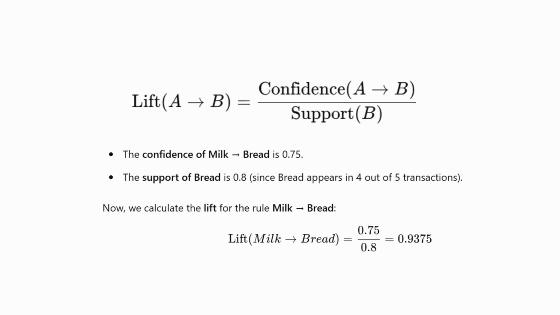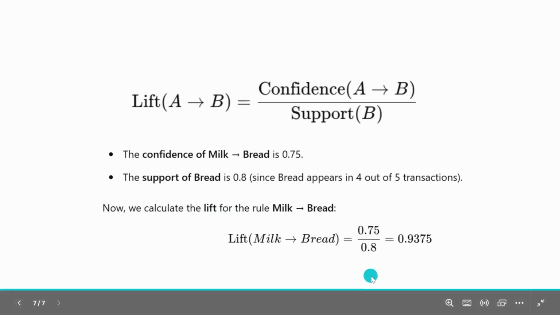If we continue with our previous example, the confidence of milk to bread was 0.75 and the support of bread was 0.8 since it appears in 4 out of every 5 transactions. Now, if we calculate the value of lift, we'll get 0.75 upon 0.8, which is 0.9375.